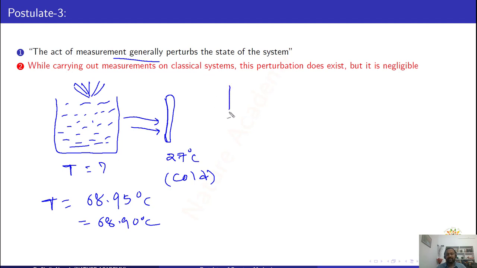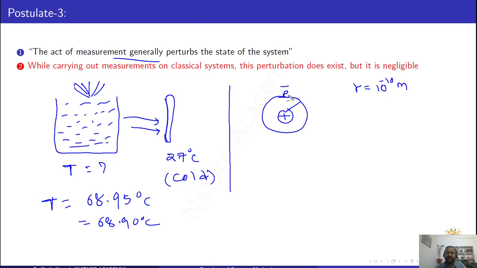Now I will take another example. For example, I want to find the location of a hydrogen electron. If you take a hydrogen atom, around this nucleus there is one valence electron moving around. Now I want to find the position of this electron. What is the radius of this orbit? Generally the radius is in the order of 10 power minus 10 meters.